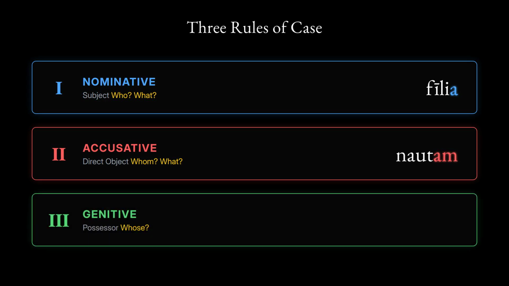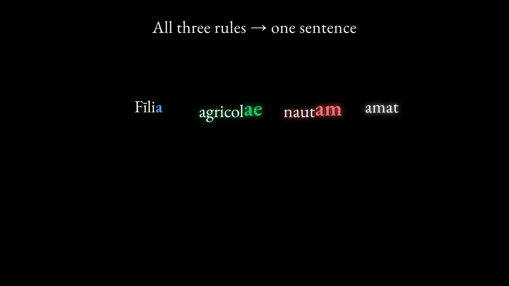Rule 3. Genitive for the possessor. The word denoting the owner stands in the genitive and answers whose. Agricolae. This ending marks the genitive singular. Now apply all three rules to one sentence. Listen. Filia agricolae nautam amat. The farmer's daughter loves the sailor.